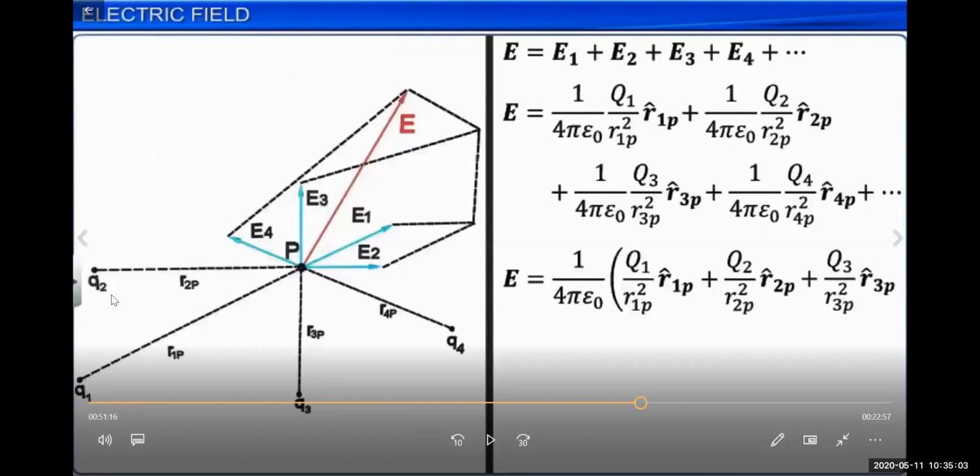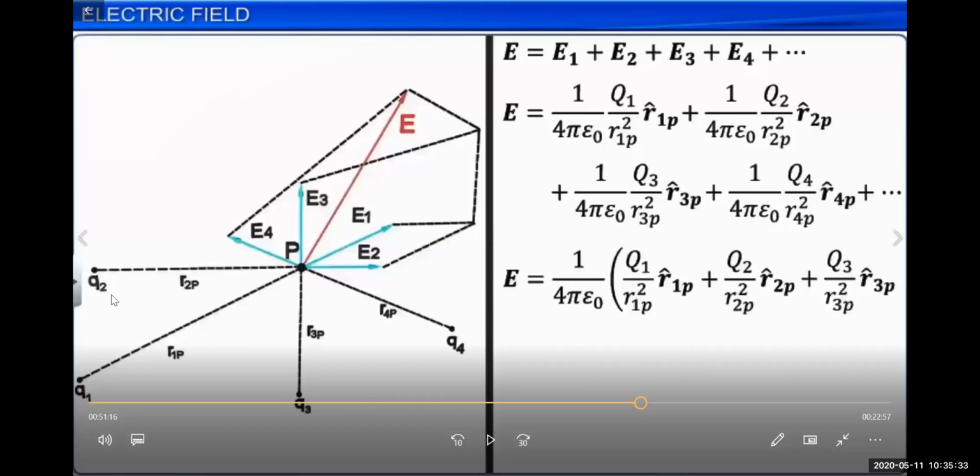Now, the superposition principle says that the electric field intensity at point P due to the four charge particles is nothing but the addition of all the individual electric field intensities. So the total electric field intensity at point P is E1 plus E2 plus E3 plus E4.